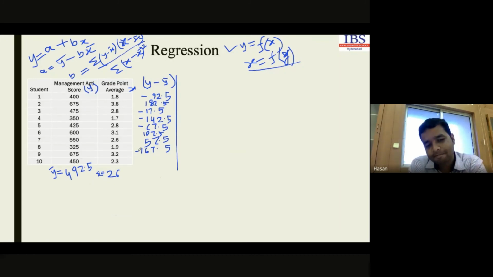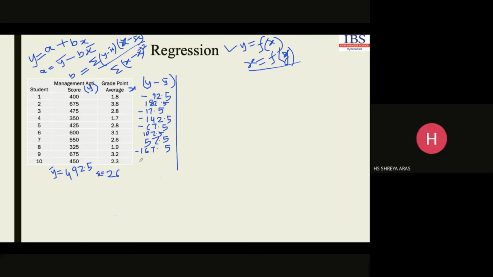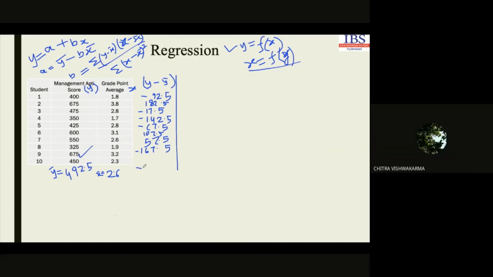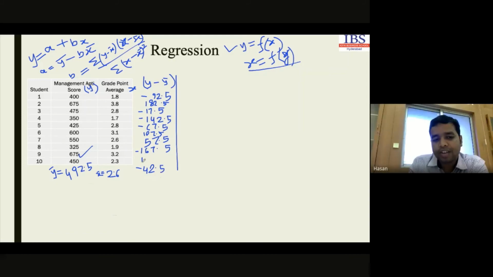Next one, 42.5. And the last one, 182.5. So we are already familiar with this particular calculation, right?